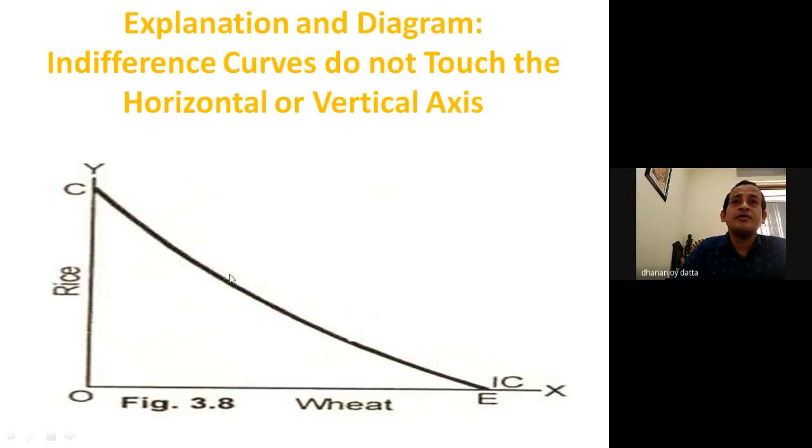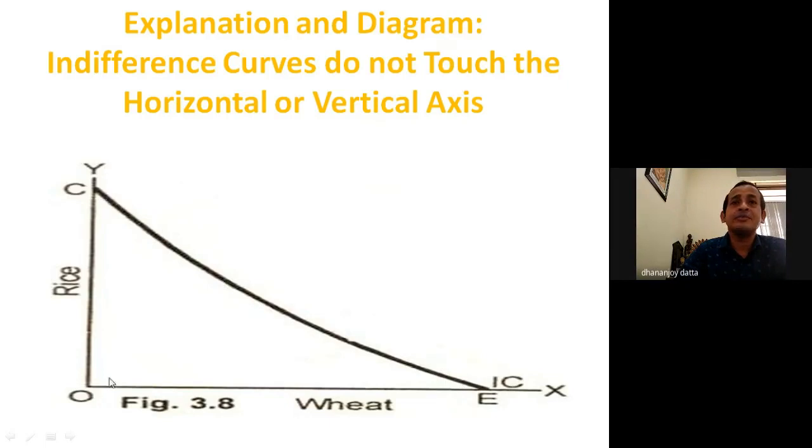Now, if we go through the basic assumption of the indifference curve, there we have seen that various combinations of two goods are required, and through one good we cannot draw a conclusion in the indifference curve. Here you can see the indifference curve IC.